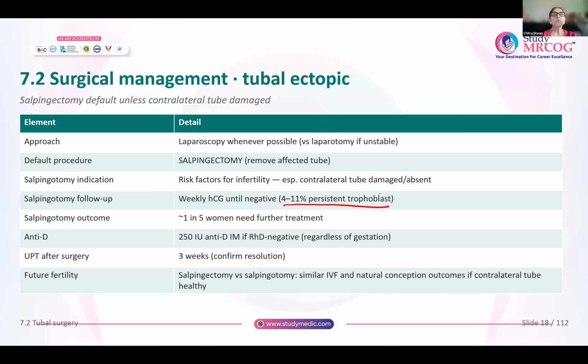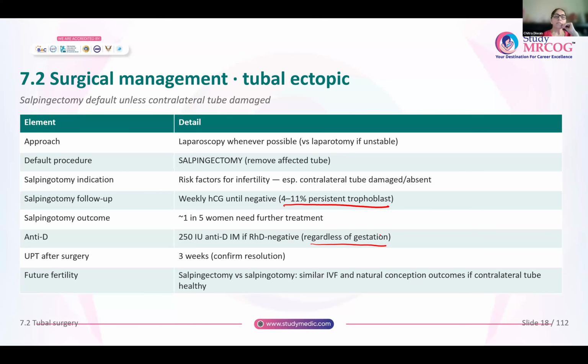Because this is a surgical procedure, any woman who undergoes a salpingotomy for a tubal ectopic pregnancy has to receive anti-D 250 international units regardless of the gestational age. Any woman who undergoes a surgical procedure will undergo UPT 3 weeks after the procedure has been done. And remember, future fertility is usually not affected.